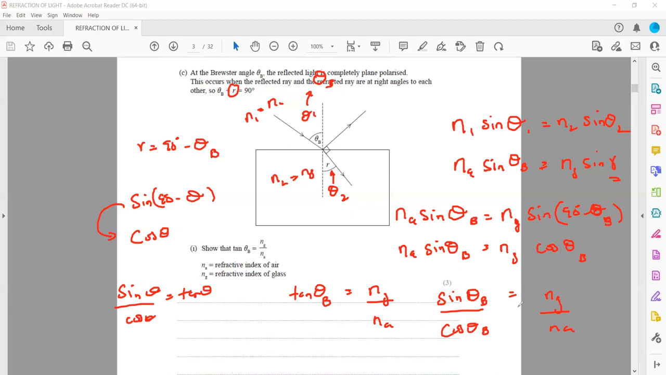So we show this by formula, like we derived this formula that tangent θ_B is equal to the refractive index of glass divided by the refractive index of air. Is it clear, this derivation? Yes.